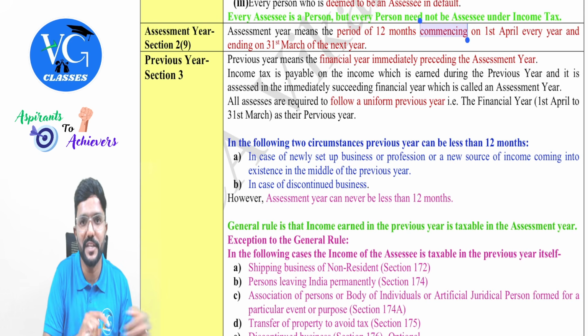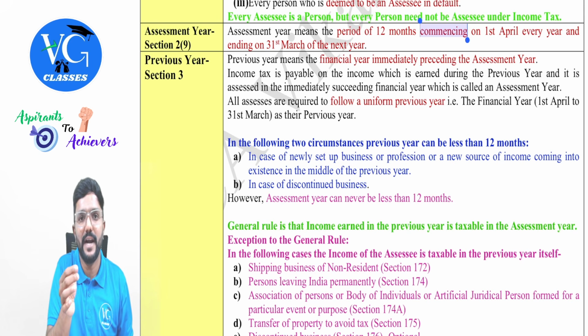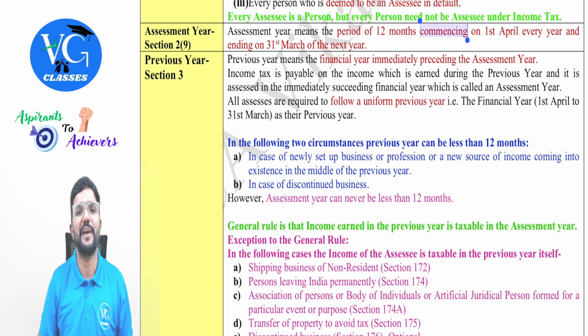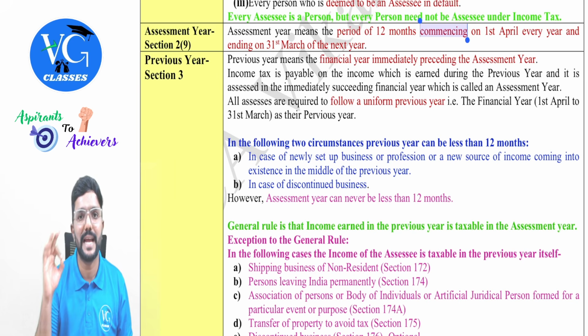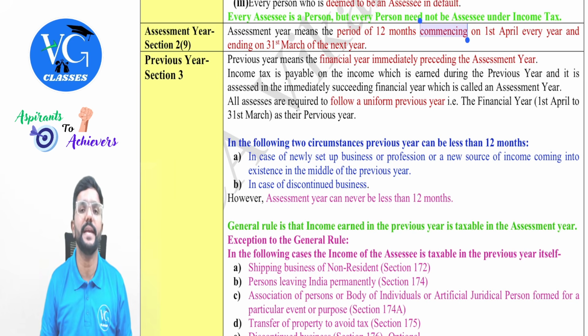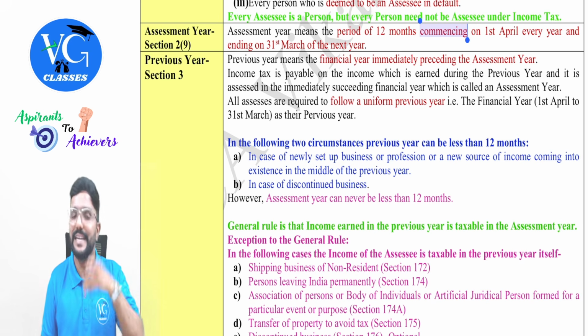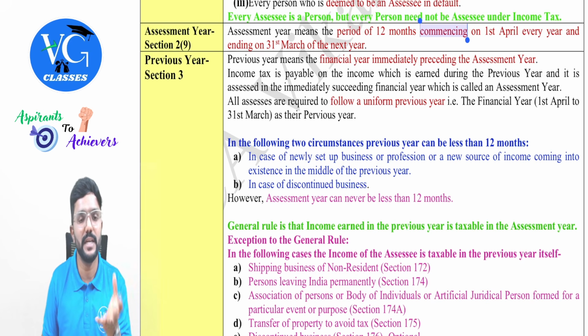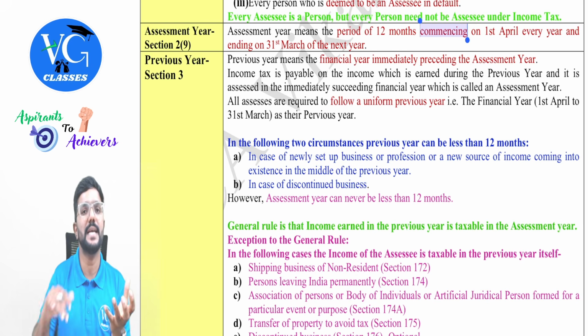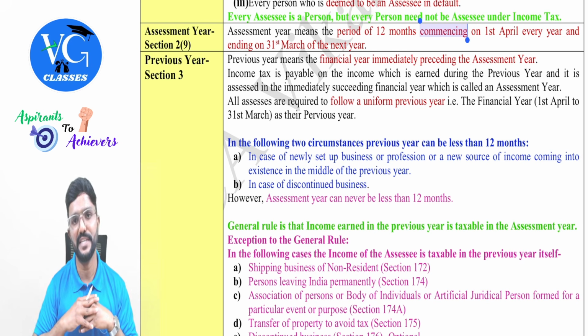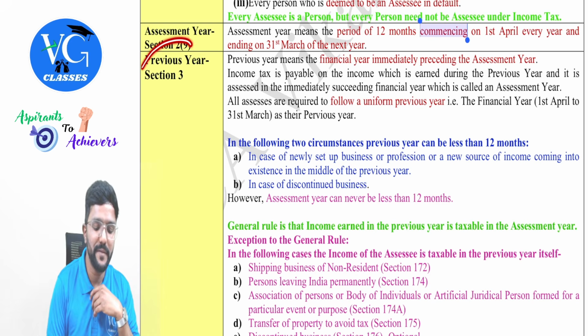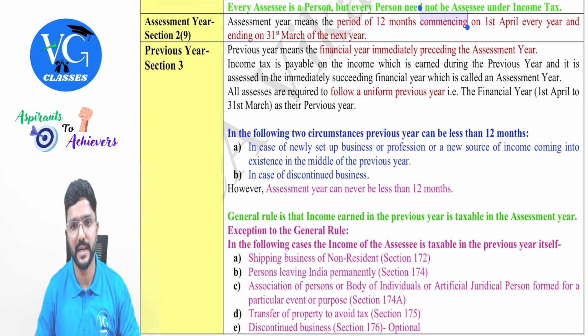And this is the year in which the tax has to be paid and income tax returns have to be filed. The due date to file income tax returns will always fall in the assessment year, guys. There are a few exception cases where income earned in the previous year will be taxed in the previous year only, but still for such income, returns have to be filed in the assessment year. Got it? Yes, sir. Now, what is previous year is defined in Section 3. Let us understand it.